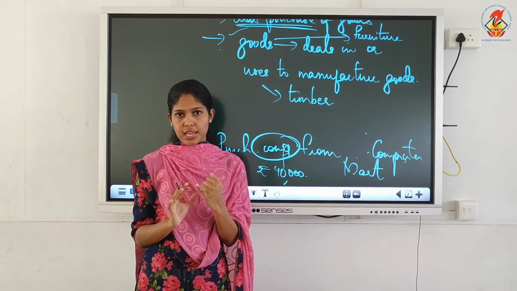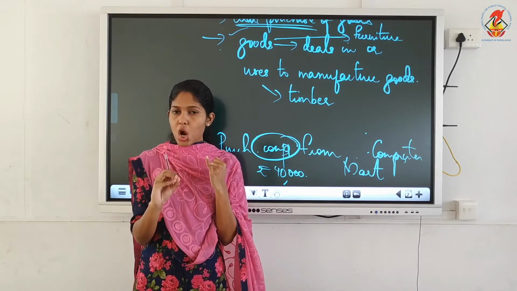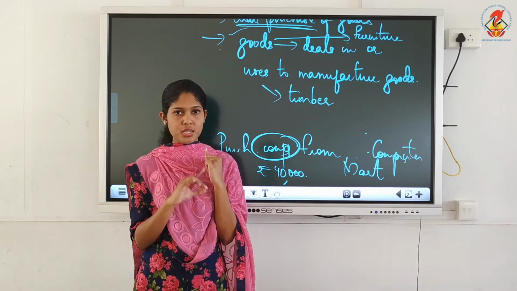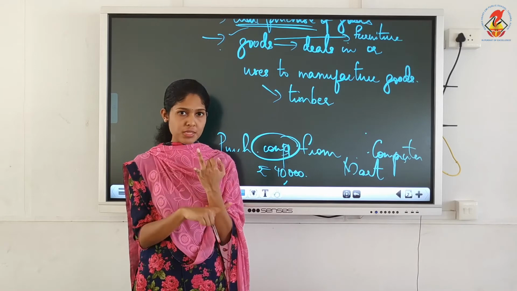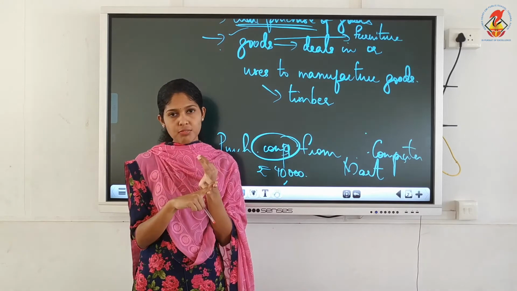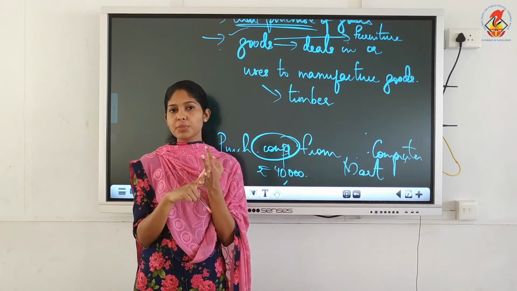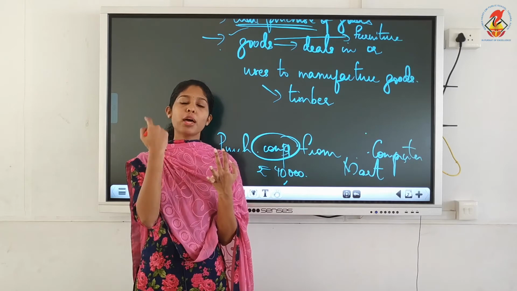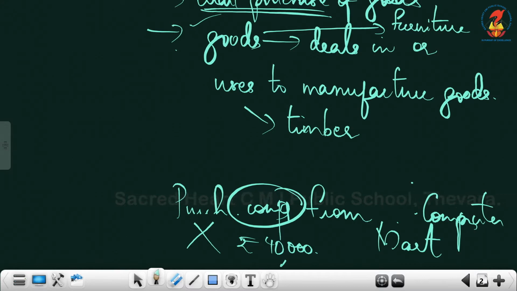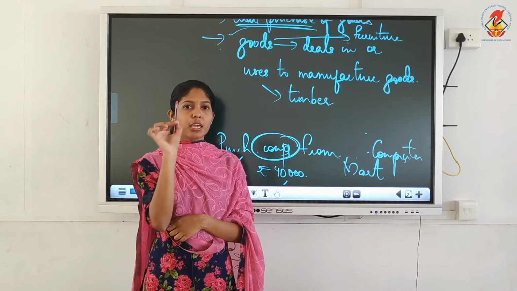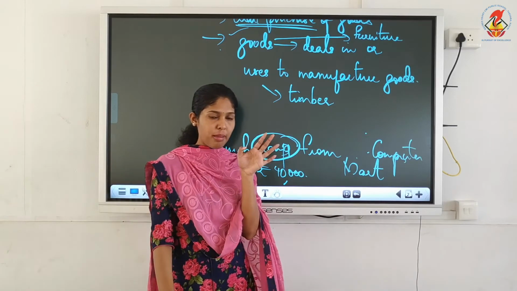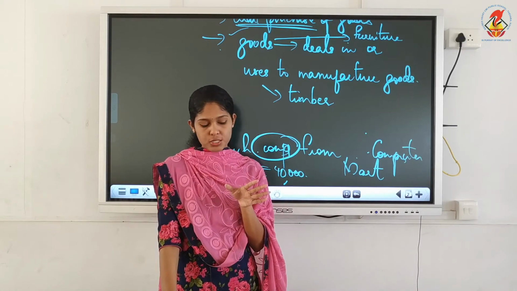So such transactions or such items cannot be recorded in purchases book, even if it is on credit basis. Understood? So both the conditions must be satisfied. It must be on credit and it must be something in which the firm deals in, or something which the firm uses to manufacture goods. Understood? So this particular transaction will not come in your purchases book if yours is a furniture shop. So these are the two conditions you must remember when you prepare purchases book.